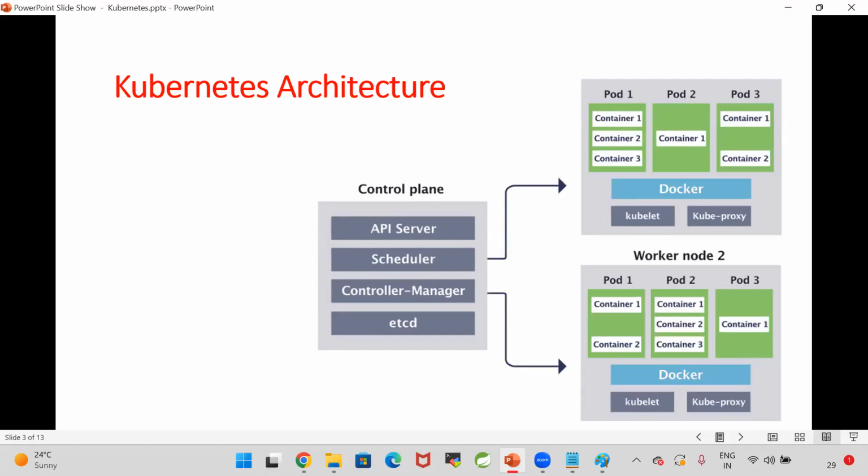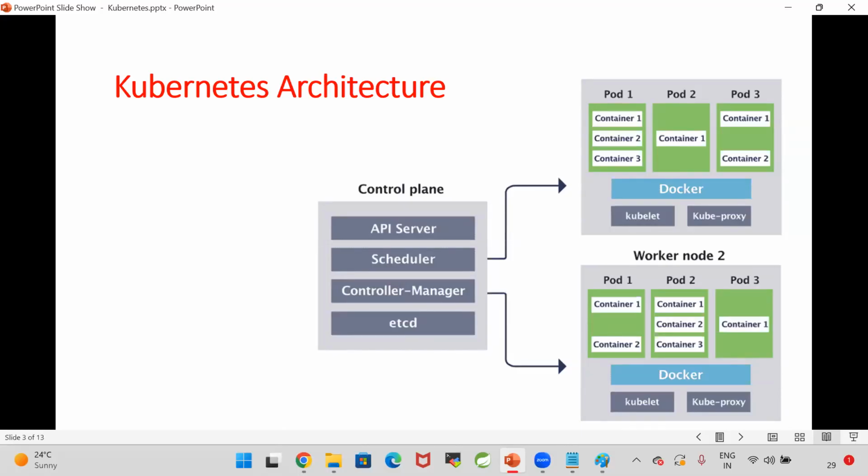So like this, whenever you send any requirement to deploy your Docker container to Kubernetes, the control plane is going to handle that request. The control plane will assign the request to the worker node. Your container will be created in the worker node. API server, scheduler, controller manager, etcd. The API server is responsible for handling incoming requests to deploy applications. That incoming request will be stored in the etcd database. etcd is an in-memory database in Kubernetes. Then the scheduler will come, go to etcd, and check what pending requests are available.